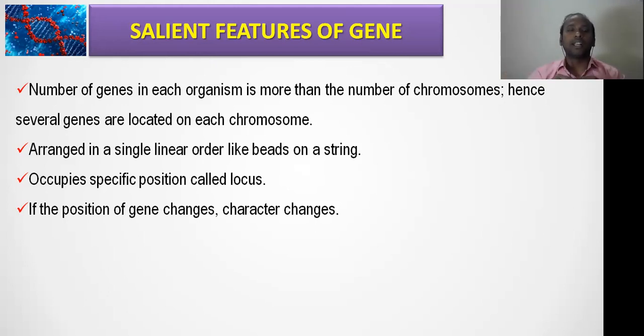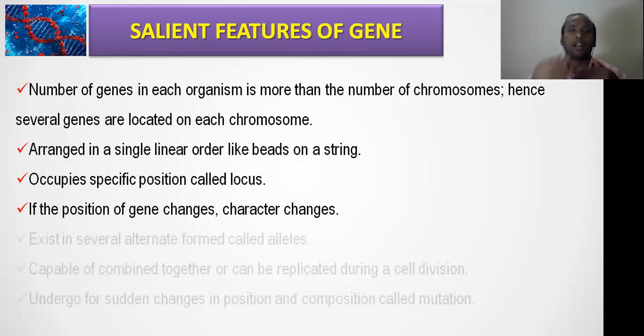And the next important point is, these occupy a specific position we call locus. Locus is the position in the chromosome where exactly the code for one gene is present. Clear? Locus is nothing but where a gene is present in the chromosome. Then, if the position of a gene changes, definitely the character will also change. This is also important. We will understand all this clearly when we go into the coming videos, right?